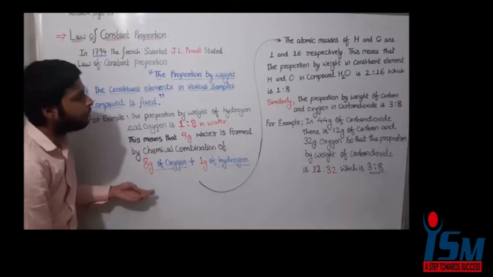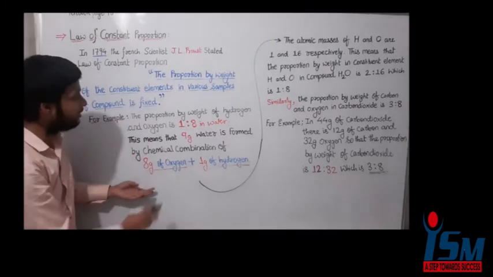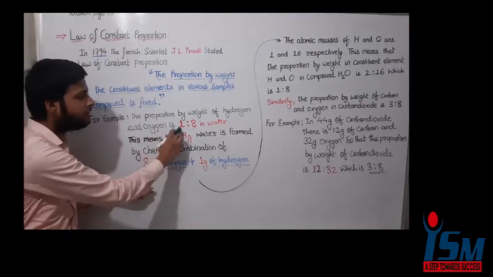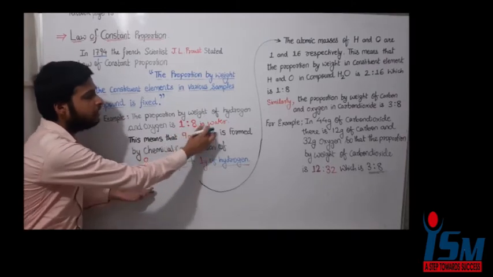For example, the proportion by weight of hydrogen and oxygen is 1:8 in water.